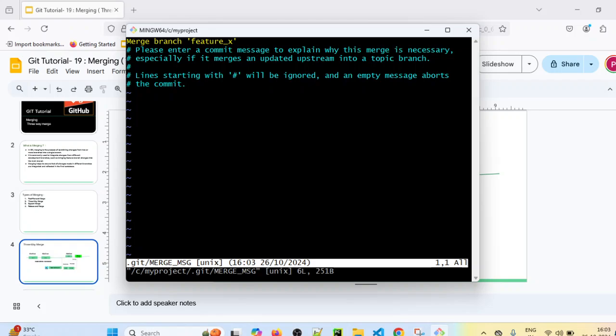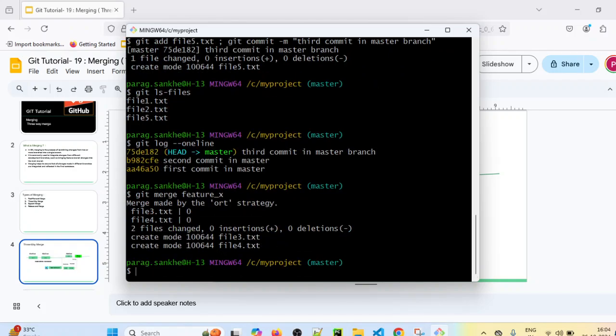I will just enter colon, Shift and colon if you are using Windows. If you see here, I have pressed colon, W, Q and exclamation. This is the command which will save the changes. As soon as I press Enter, it will save the changes. And if you see now, our changes from the feature branch are completely merged into